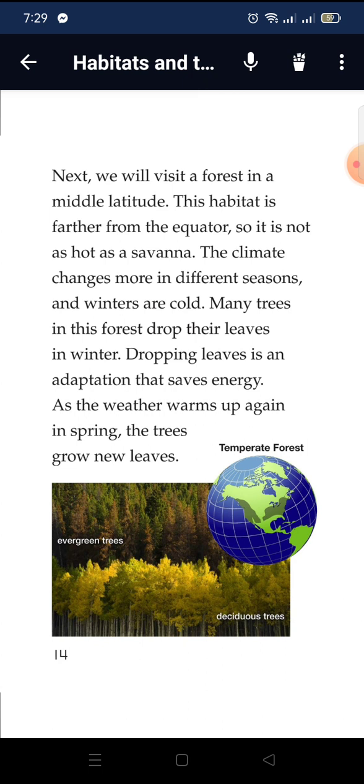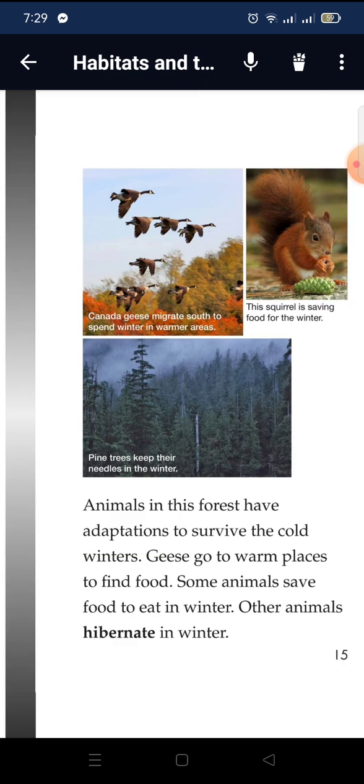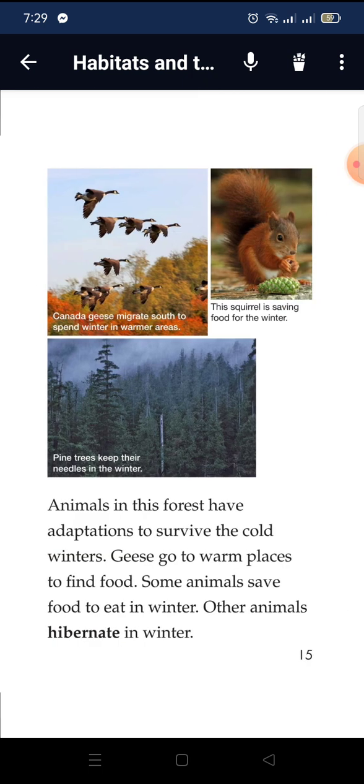As the weather warms up again in spring, the trees grow new leaves. Animals in this forest have adaptations to survive the cold winter. Geese go to warm places to find food. Some animals save food to eat in winter. Other animals hibernate in winter.